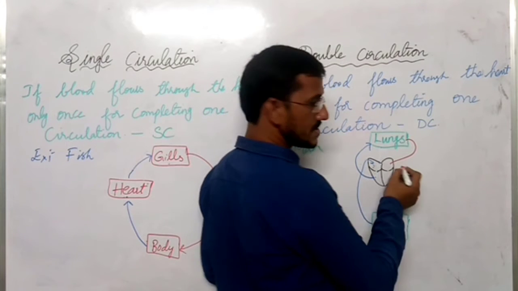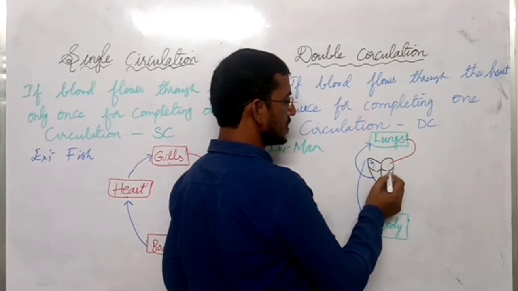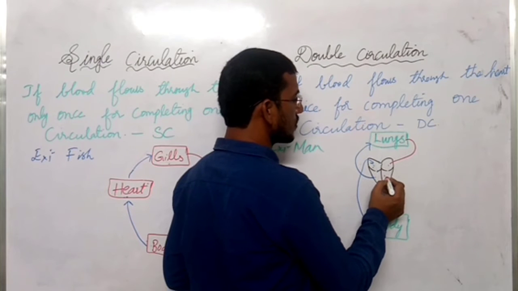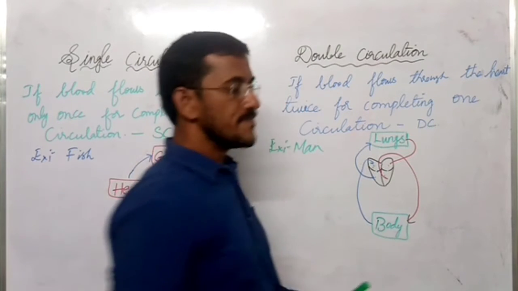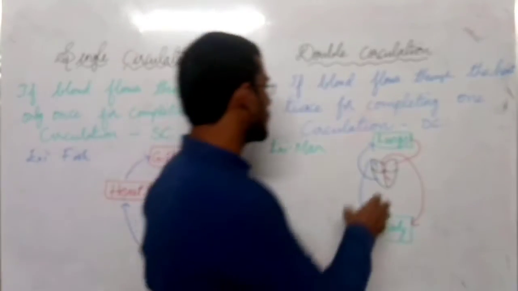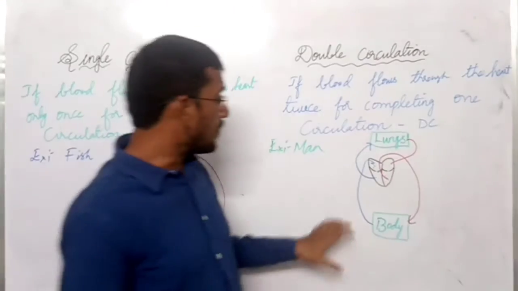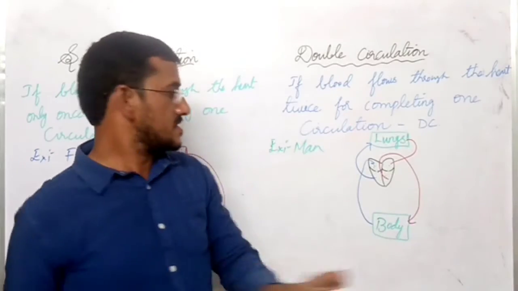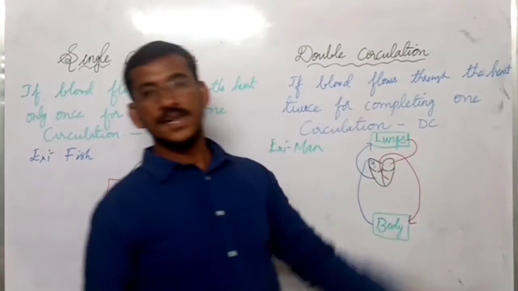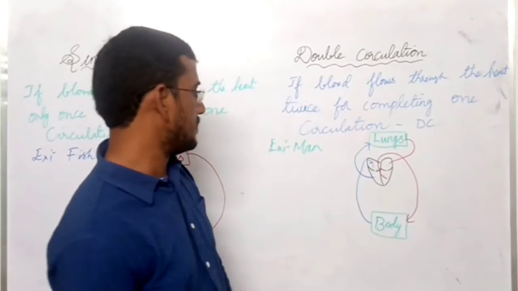From left atrium, it moves into left ventricle. From left ventricle, blood goes to all parts of the body. So, to complete one circulation, blood is flowing through the heart 2 times or twice. That's why we call it double circulation.